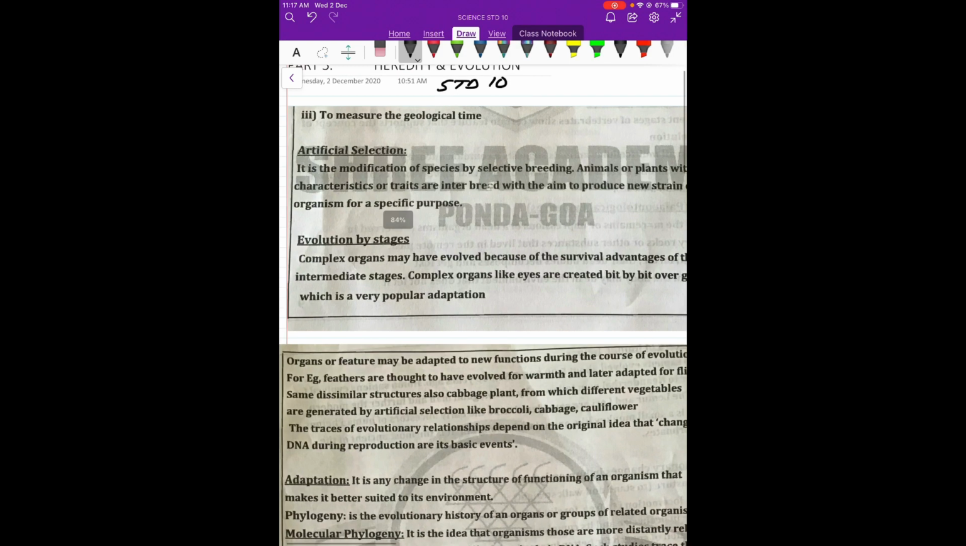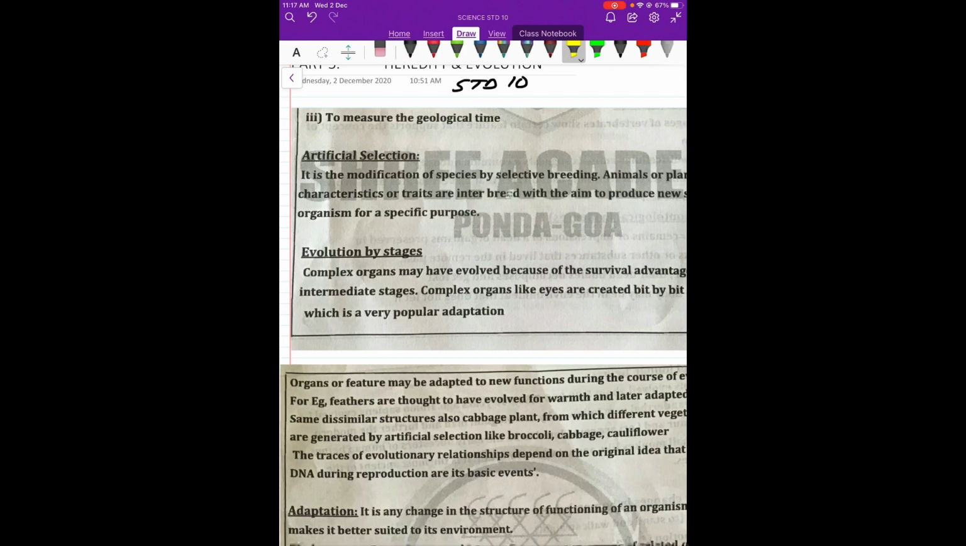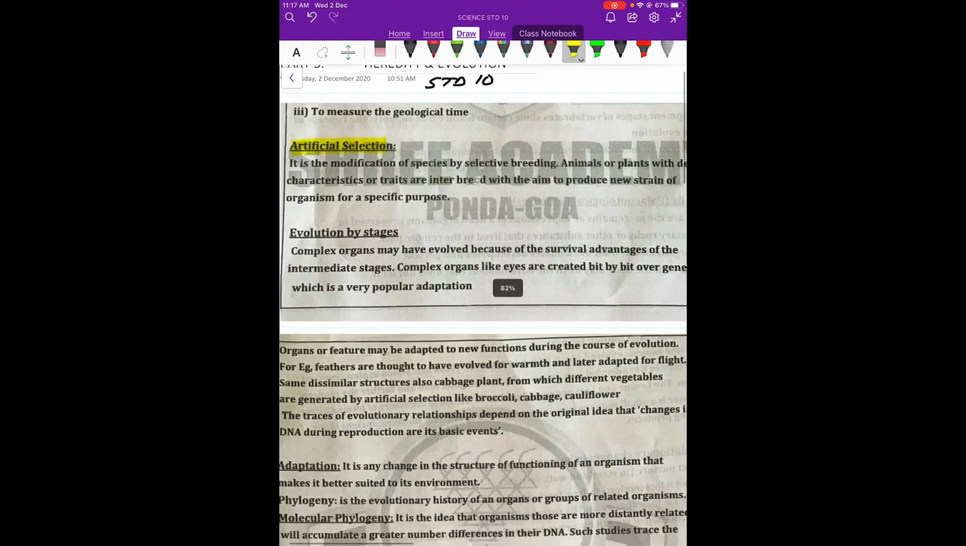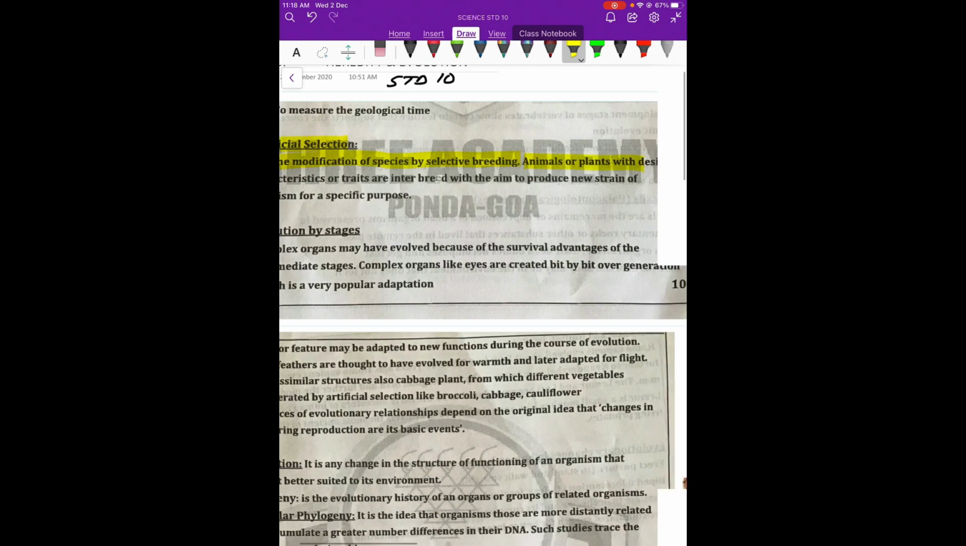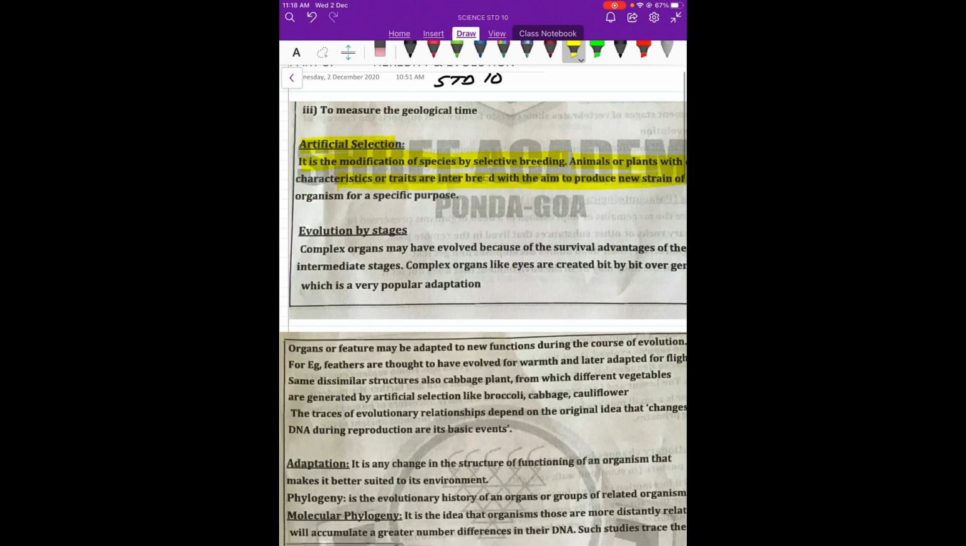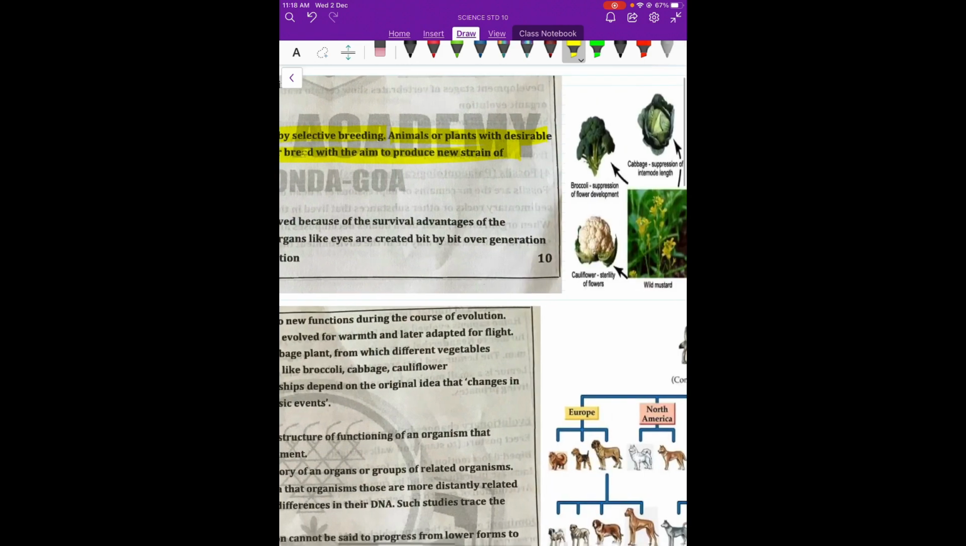So what is the meaning of artificial selection? Artificial selection means man has created such a thing that he can select the features or the genes he wants from different animals into one animal. That means he breeds selectively and modifies the species. Animals and plants both have the desirable traits, whichever characteristics we want, and that is with a specific purpose. So we can say this is evolution.